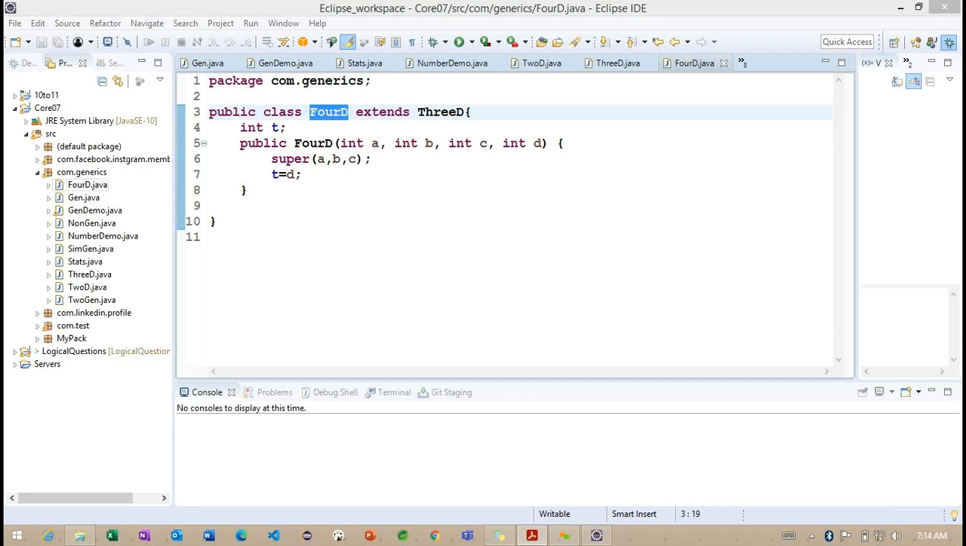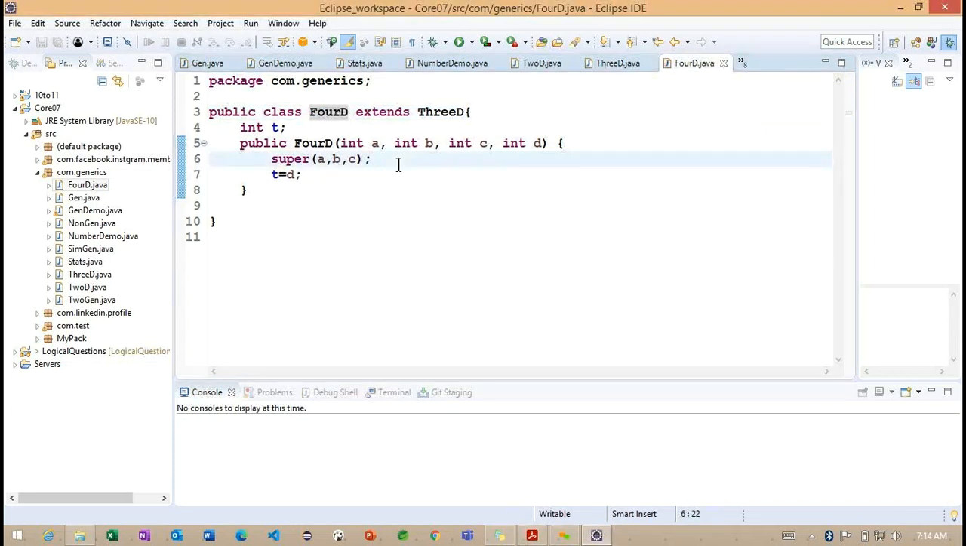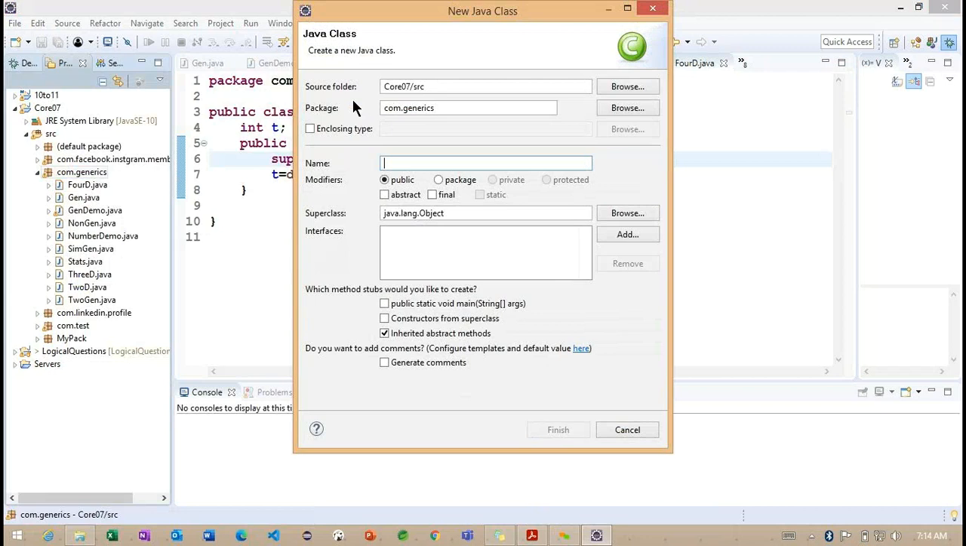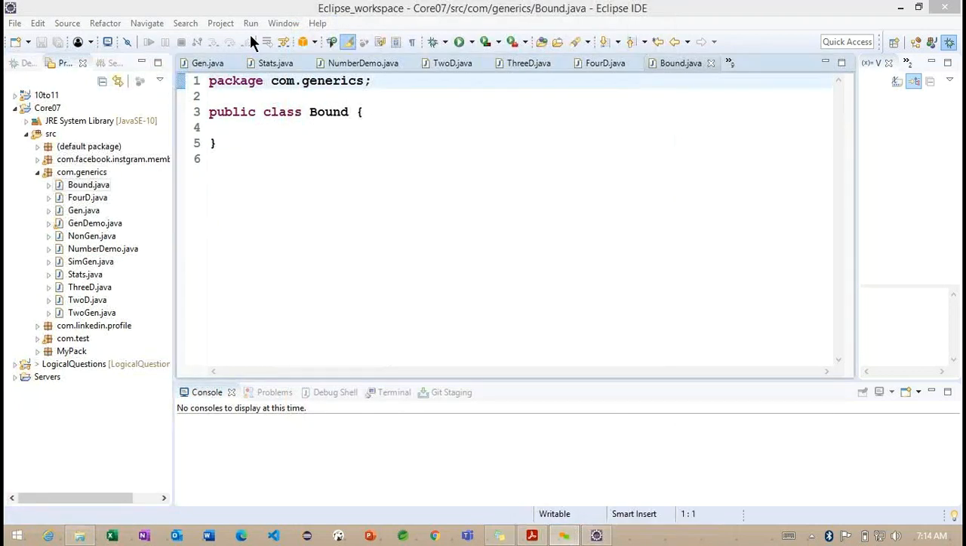This is very important, the inheritance concept we implemented. Now I'm going to work with the bounded parameter. How exactly am I going to create the bounded parameter? This is important. Let's say I'm going to create one more class here, called bound. Getting the point? The name of the class I'm creating is bound.